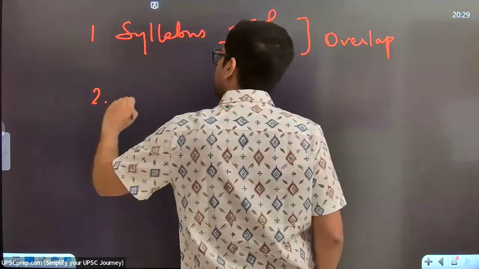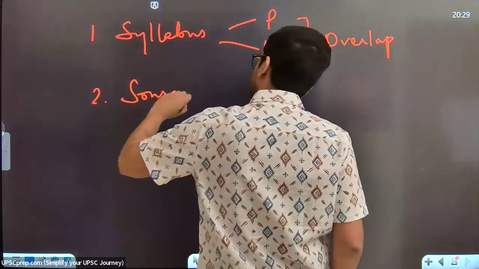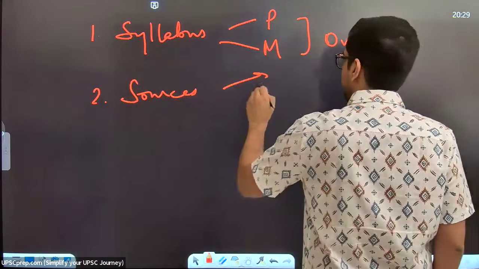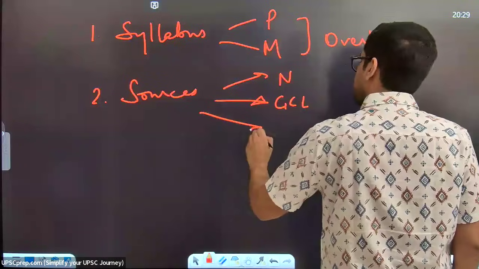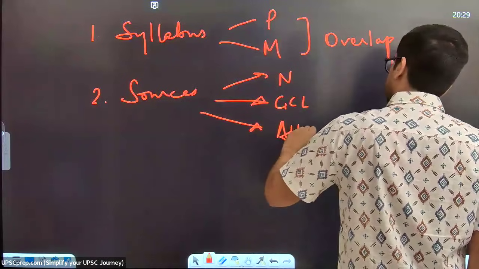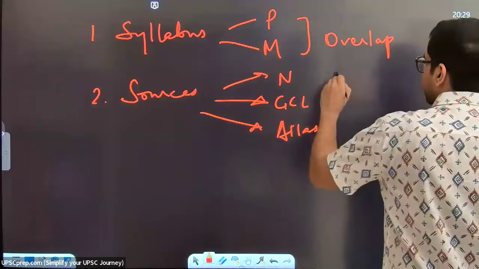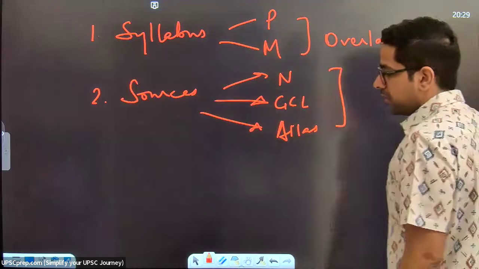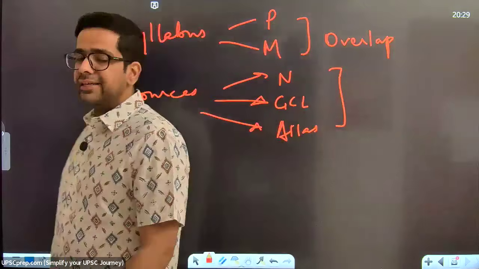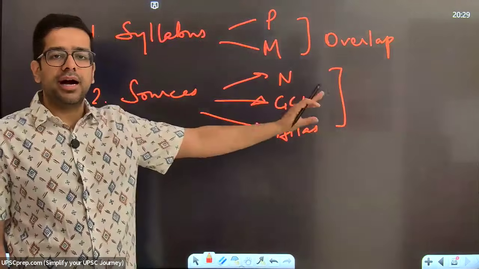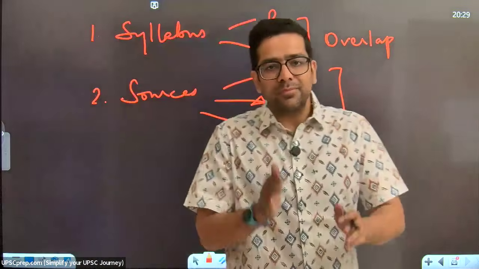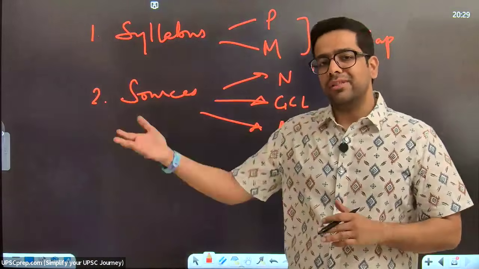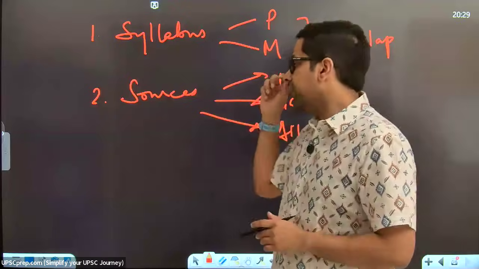Then number 2, we looked at sources. In sources, we looked at NCERTs, we looked at GC Leong, we looked at the Atlas. In this, I gave you a preference order of the NCERTs also. In GC Leong, I told you that there is a half that you have to do, and one half that you don't have to do. In the Atlas, I told you the specific things to focus on. There are a lot of things. Everything doesn't need to be done.